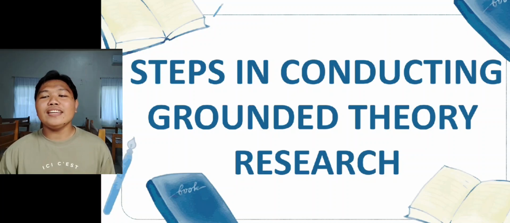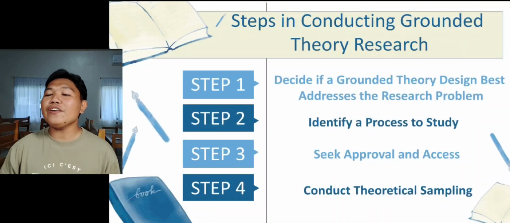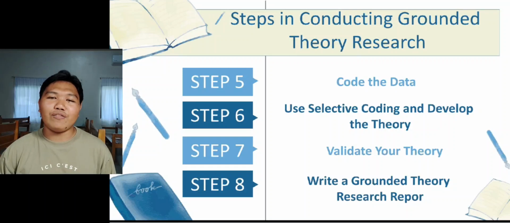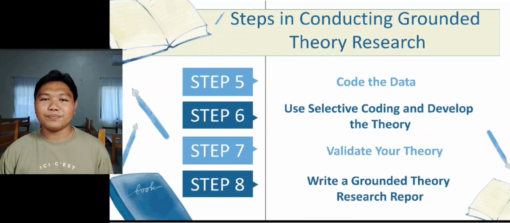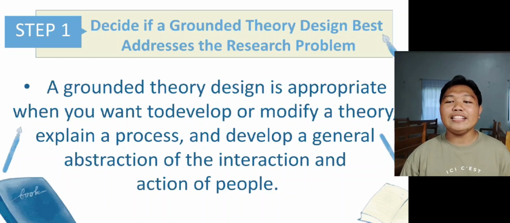Now, we're moving on to the next topic, which is the steps in conducting grounded theory research. We have here eight steps on how to conduct a grounded theory research. And the first step is to decide if a grounded theory design best addresses the research problem.